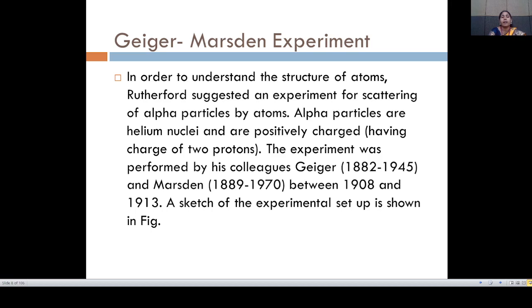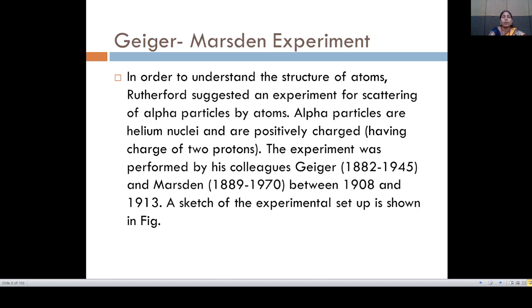Alpha particles are helium nuclei and are positively charged, having a charge of 2 protons. The experiment was performed by his colleagues Geiger and Marsden between 1908 and 1930. A sketch of the experimental setup is shown in the figure.